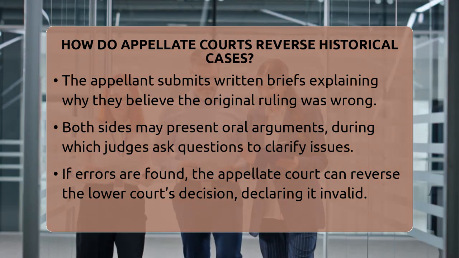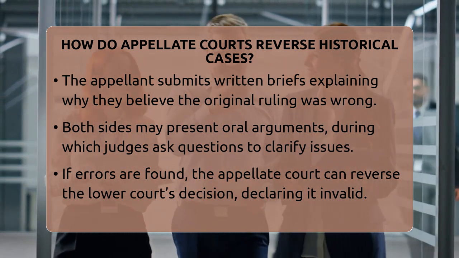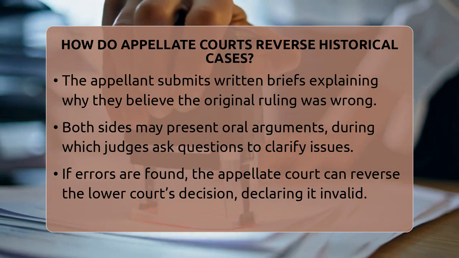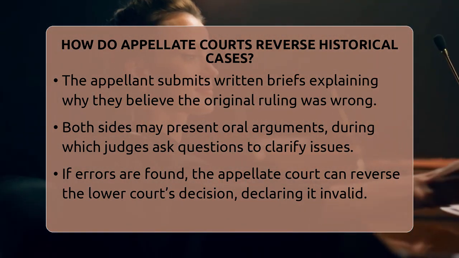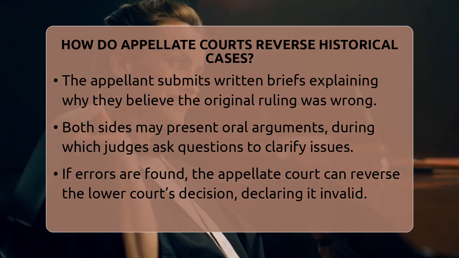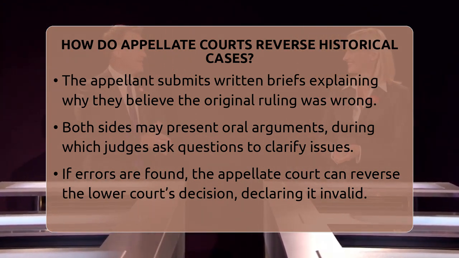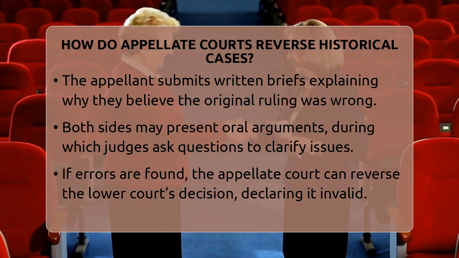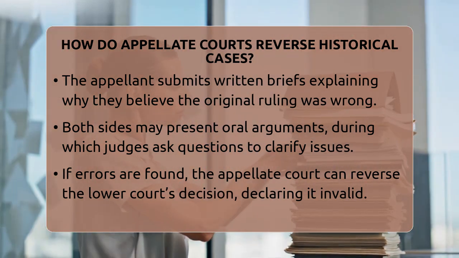The process begins with the appellant, the person appealing, submitting written arguments called briefs. These briefs explain why they believe the lower court made a mistake. Both sides may also present oral arguments in the appellate courtroom. This is where judges ask questions and clarify issues. The judges listening to these arguments are key players in the appellate court. They review the case carefully, focusing on legal errors, not just the facts.